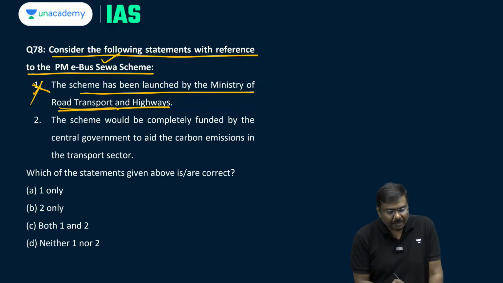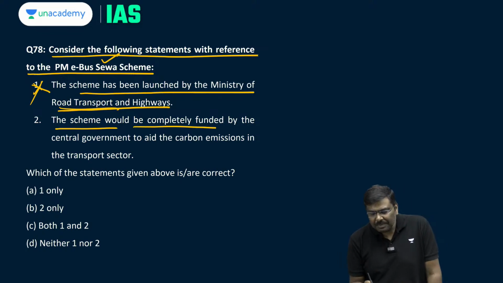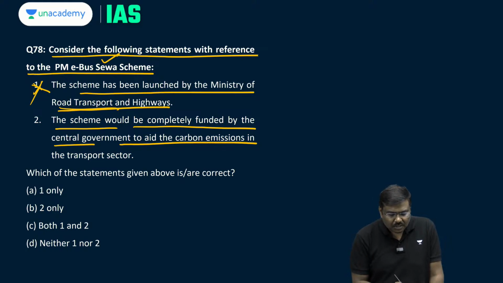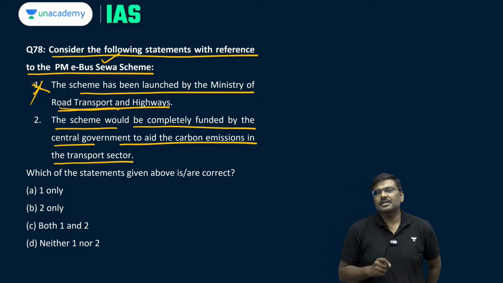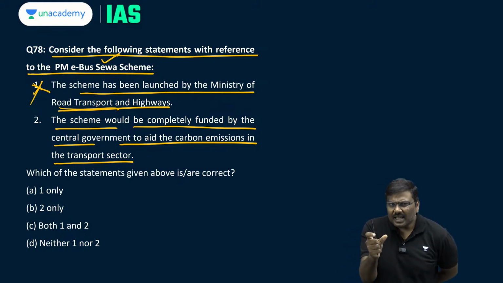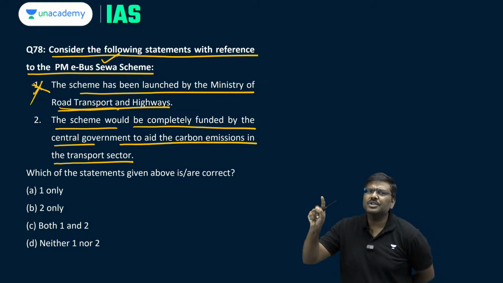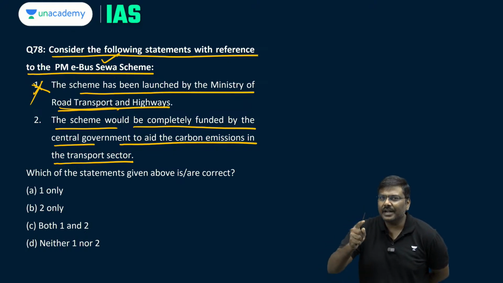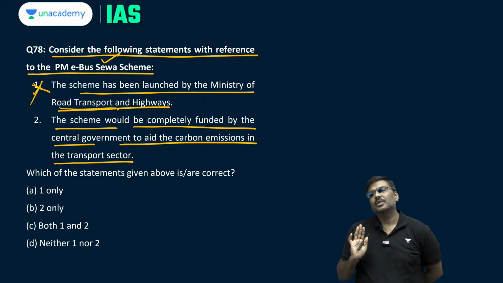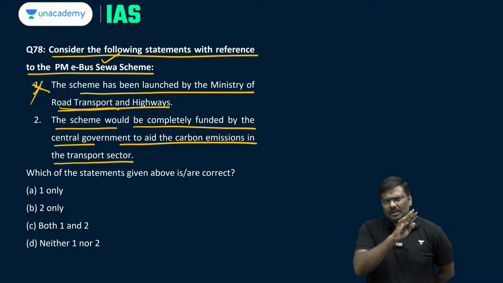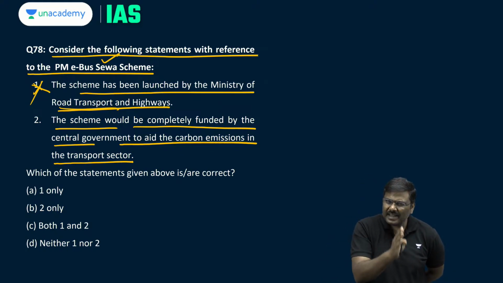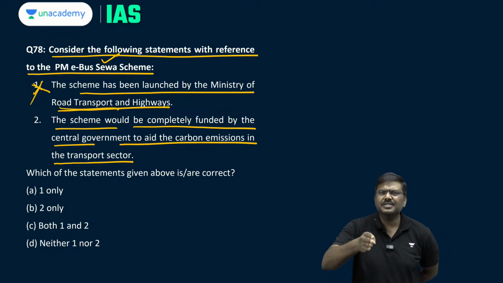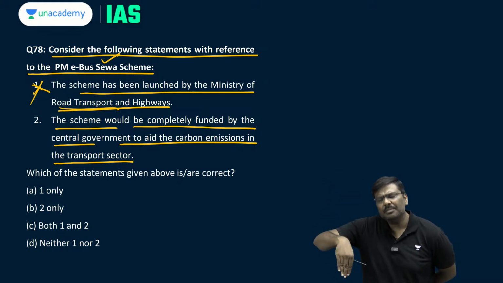Okay. Second statement. The scheme would be completely funded by the central government to aid the carbon emission reduction in the transportation sector. Point number one, please remember this. One of the areas which contributes very high emissions to overall emissions in India is the transport sector. And that's the reason you must have seen Government of India trying to implement various schemes in the transportation sector in order to reduce the emissions.